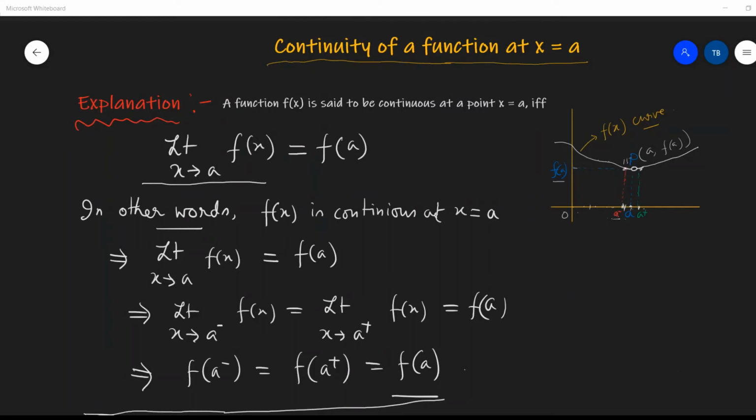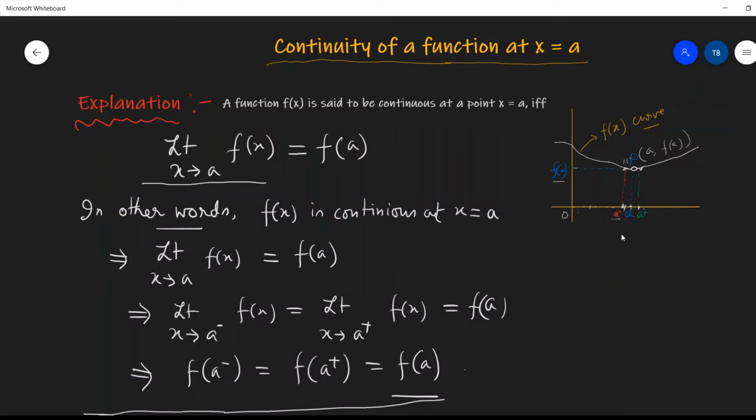So now we will try to understand the meaning of continuity of a function at x equals to a. I have written something already on the board to save some time.